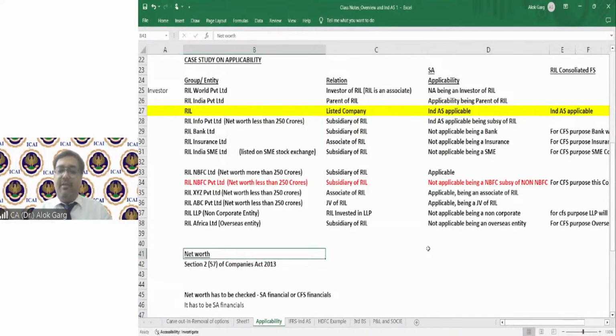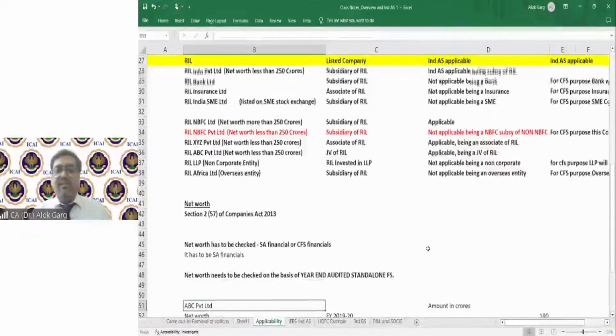What is the meaning of net worth? Net worth is defined under Section 2, subsection 57 of the Companies Act 2013. What does this section say?